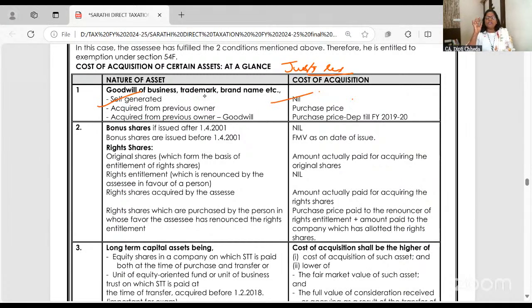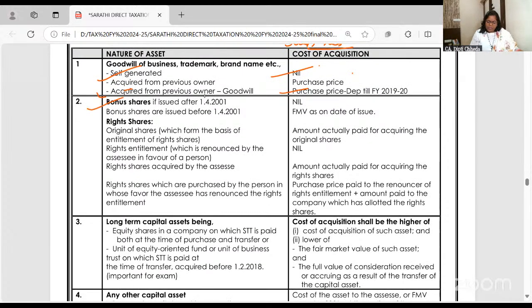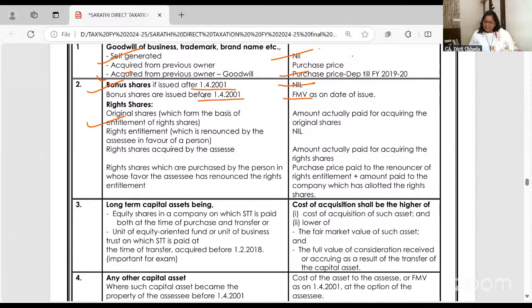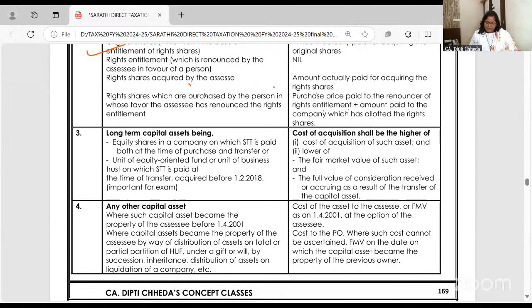Self-generated goodwill, the cost is nil. I hope you all remember. Purchased goodwill, you can take the purchase cost, but after 19 and 20, goodwill is not a depreciable intangible asset. No depreciation. How will the value of goodwill reduce? Bonus shares issued after 2001, nil; before 2001, FMV. Right shares, original shares and right shares, whatever you pay, I already taught you.